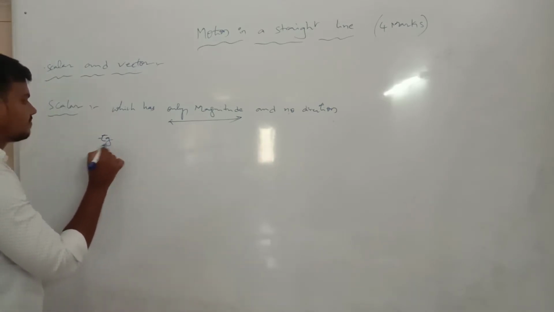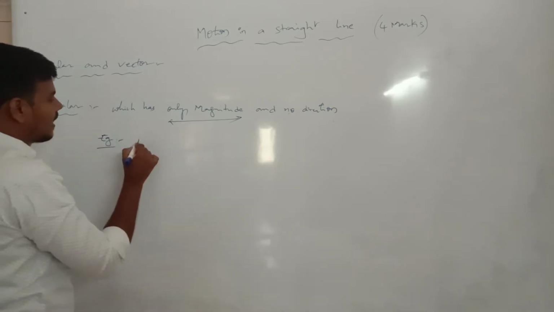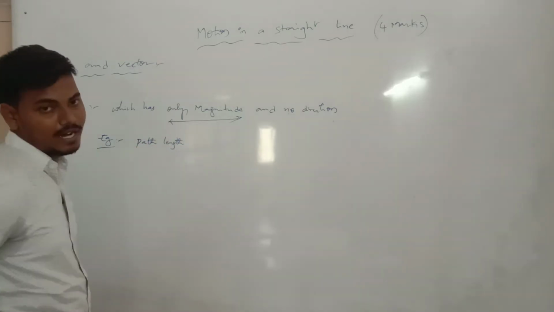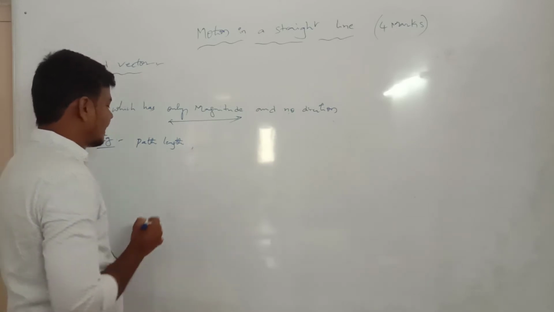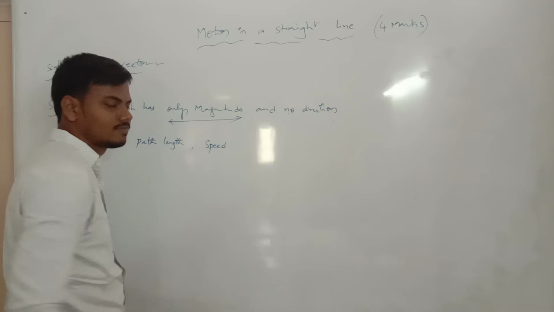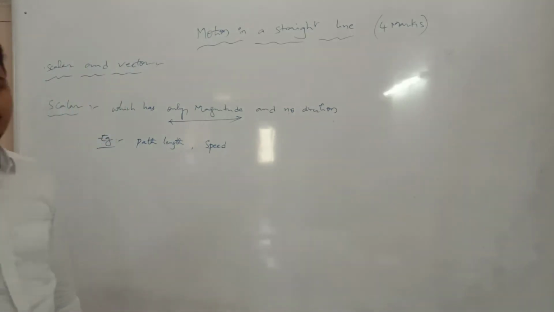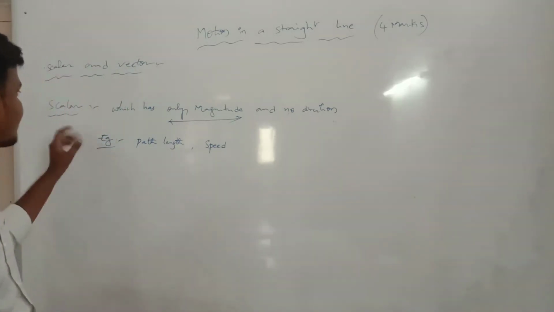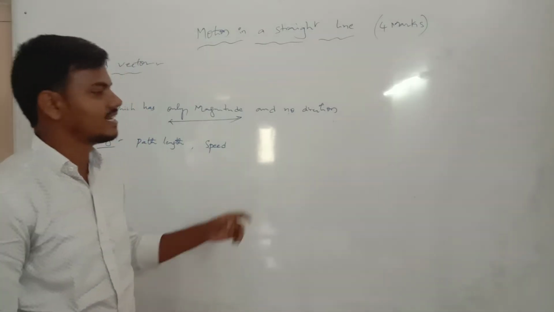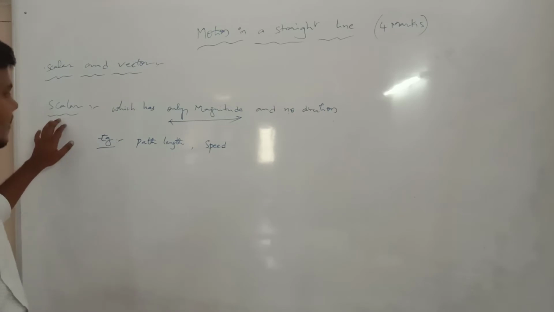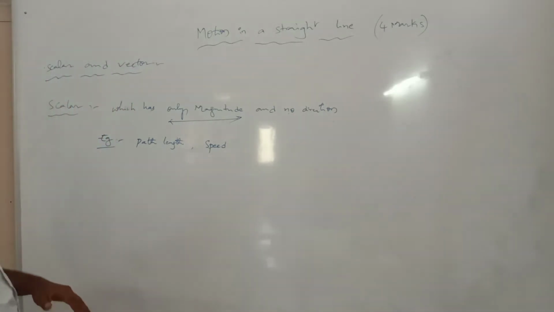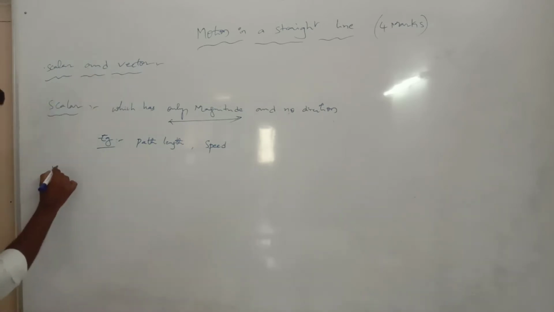For example, path length, and again speed. These are scalar quantities, path length and speed. Scalar means which has only magnitude and doesn't have any direction. The examples are path length and speed.